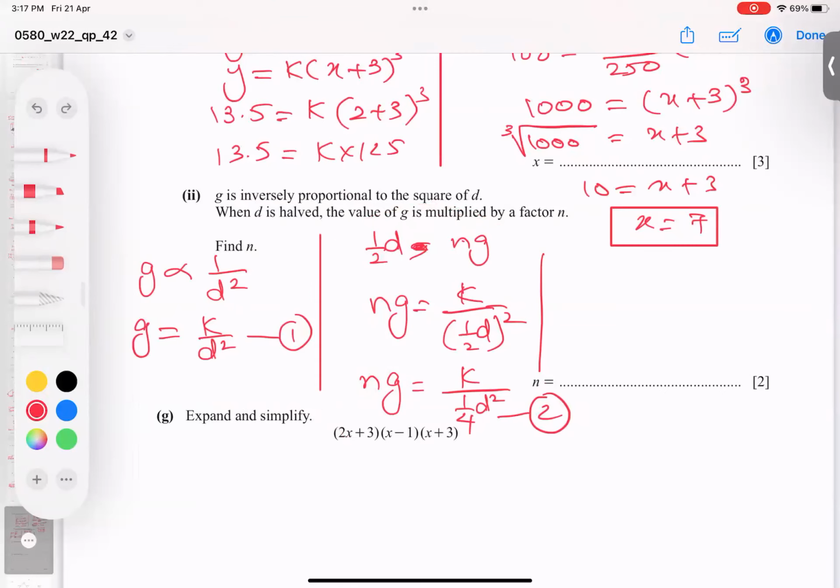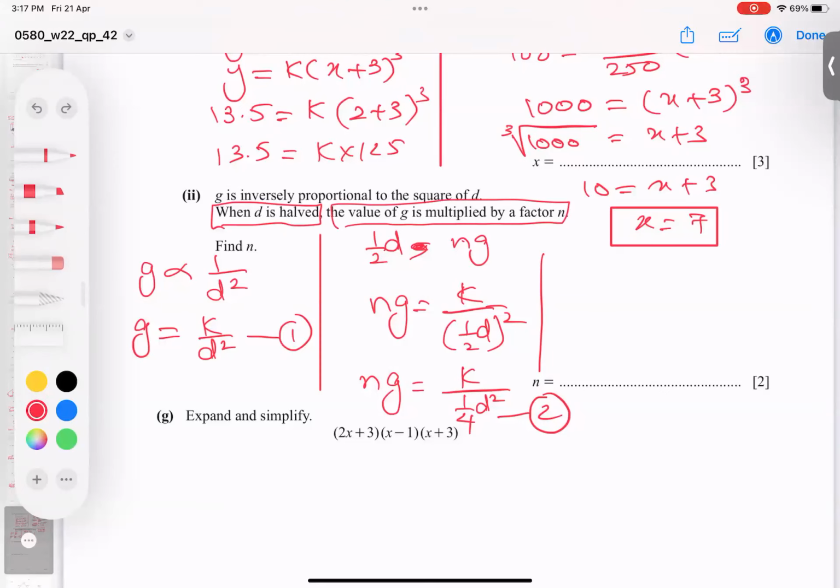I repeat again, if I make d half, so the g value multiplies with n. That is why I replaced g by ng and d by half d. So both values I plugged into 1 and I got this form, and then I simplified. Now how to get rid of all variables?